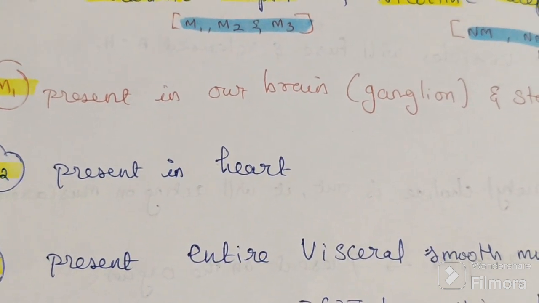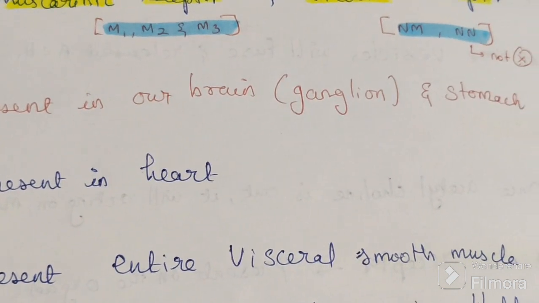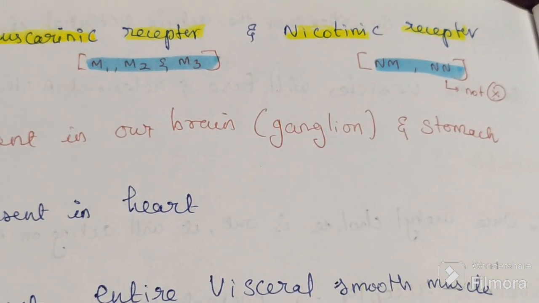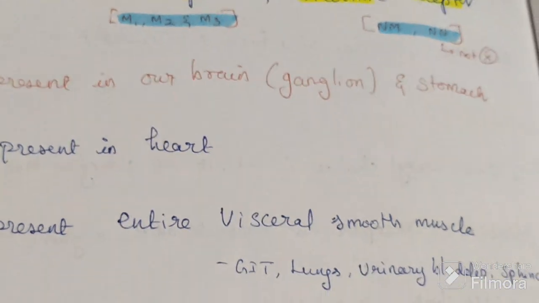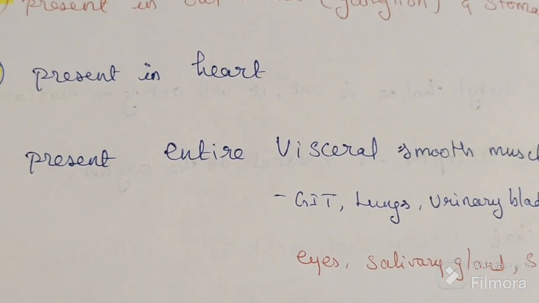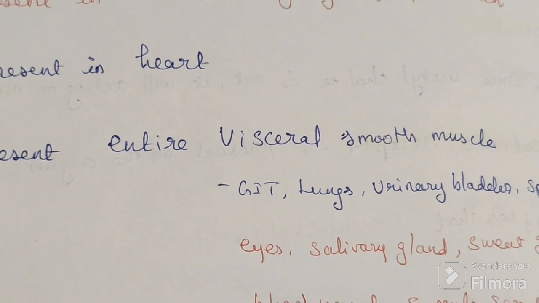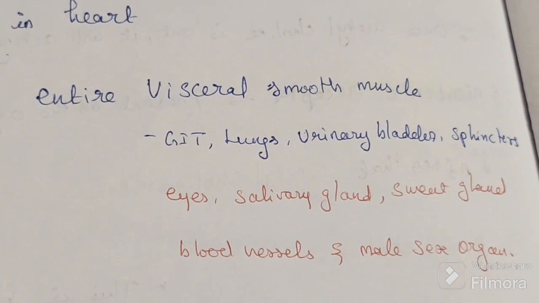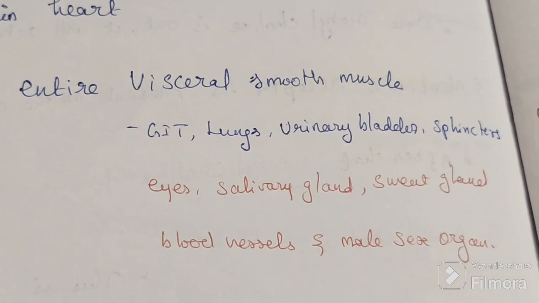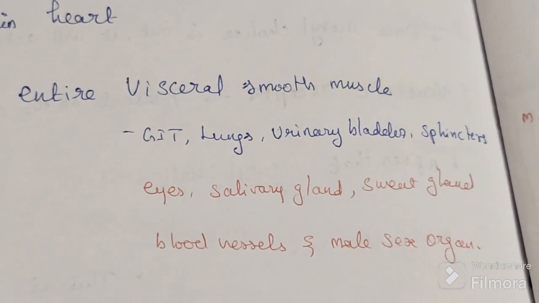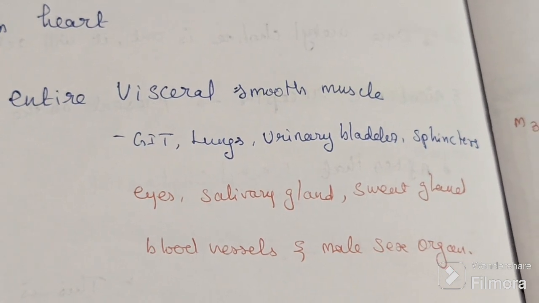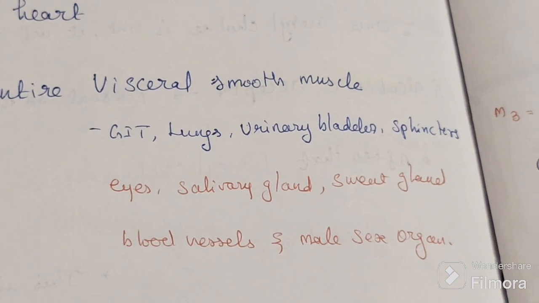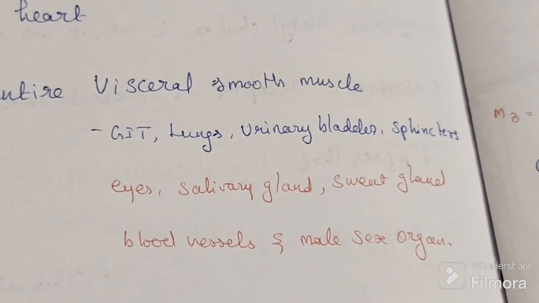In the human body, M1 is present in our brain, in the ganglion and the stomach. M2 is present in our heart. M3 is present in the entire body, in the visceral muscles. Visceral muscles are smooth involuntary muscles in our entire GIT, in our lungs, in our urinary bladder, sphincter, all the involuntary muscles.